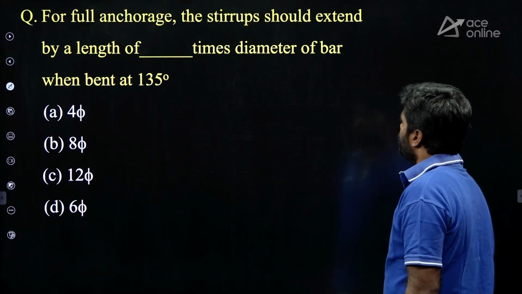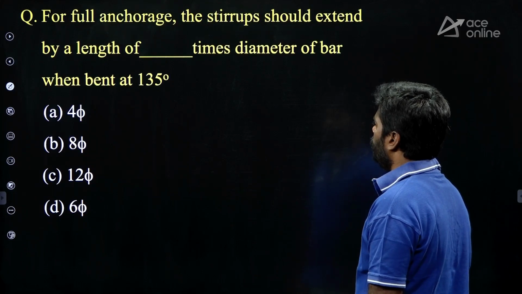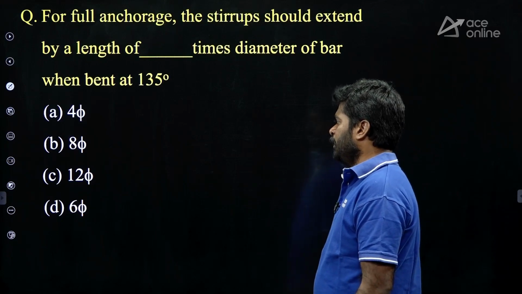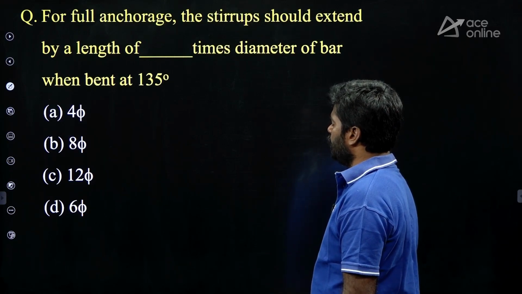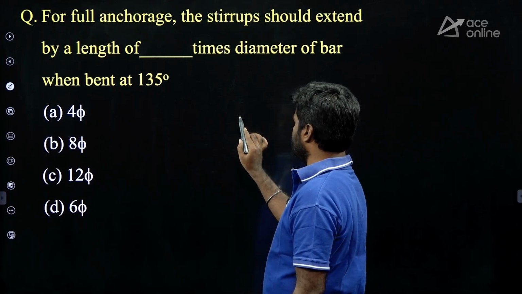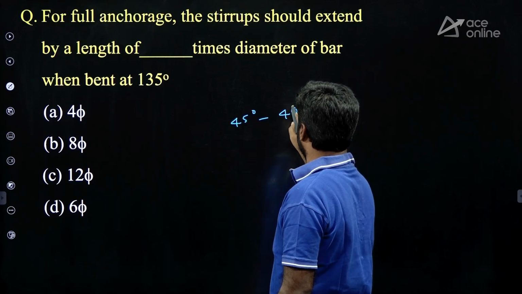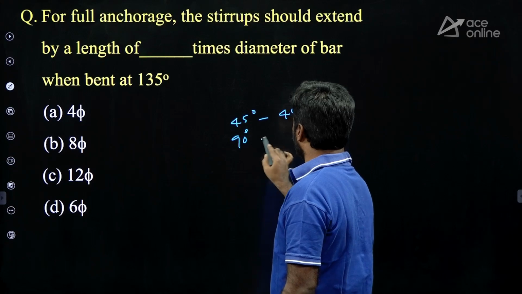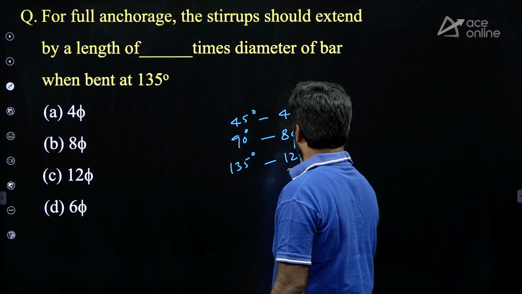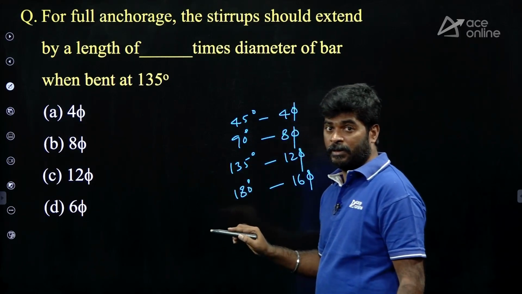For full anchorage, the stirrups should extend by a length of dash times the diameter of the bar when bent at 135 degrees. Options given: A, 4 times bar dia, B, 8 times dia, C, 12 times dia, D, 6 times dia. Here the important thing is, for tension steel, if it is a 45 degree bend, 4 times dia. If it is a 90 degree bend, 8 times dia. If it is a 135 degree bend, 12 times dia. If it is a 180 degree bend, 16 times dia. It is for tension steel.